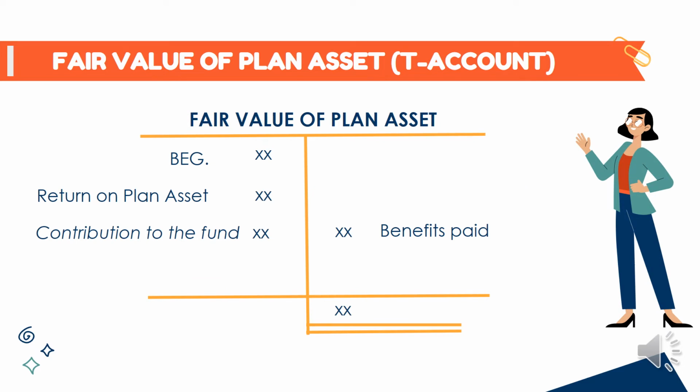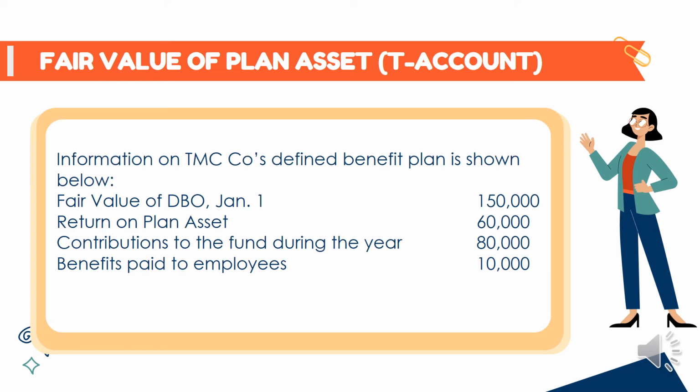For fair value of plan asset using T account, so dito nakalagay sa debit si beginning, return on plan asset, contribution to the fund, at sa credit yung benefits paid. This is the illustration for fair value of plan asset.